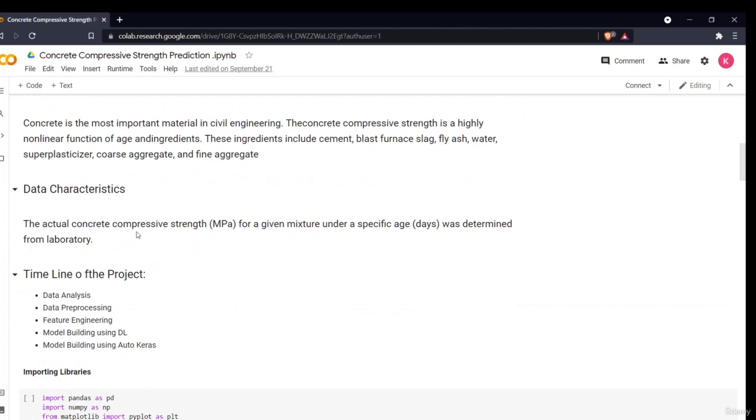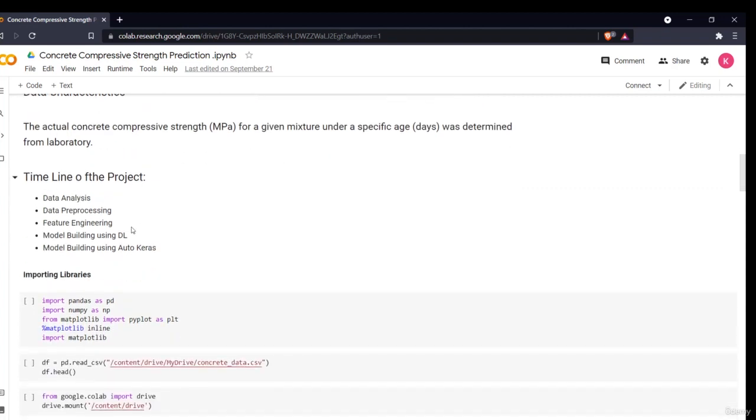Now there is some data characteristic. The actual concrete compressive strength is given in MPa for a given mixture under a specific age, determined from the laboratory. This is the data we have been given. The very first thing is the timeline of the project. First we'll do the data analysis, then data pre-processing and feature engineering. Then we'll build our model using deep learning techniques, and then using a different automated machine learning technique, that is AutoKeras.